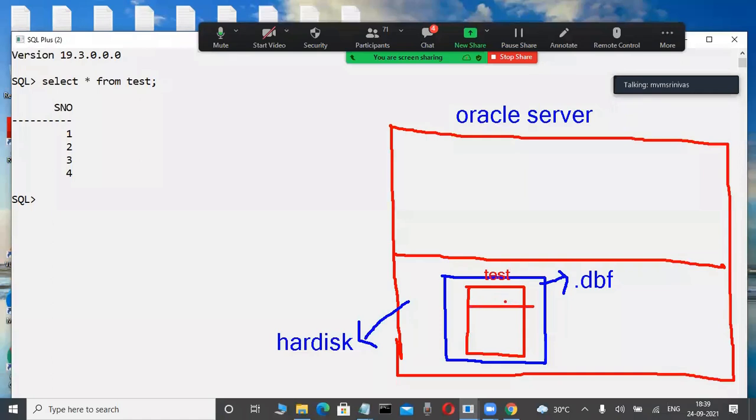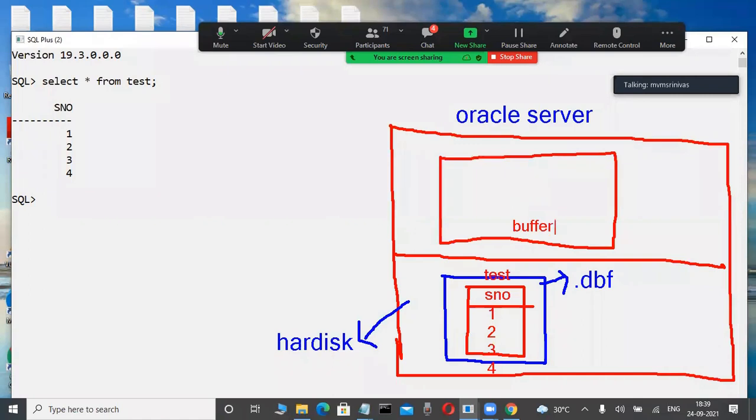Here S number is a column like this. Here some data: 1, 2, 3, 4. This is the data. Now this is a buffer. It is different now. We are performing operations, then you will understand. In every database, this is the database buffer cache. Now check it out. Slowly observe here.